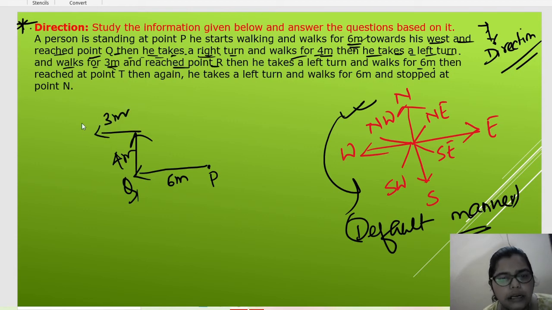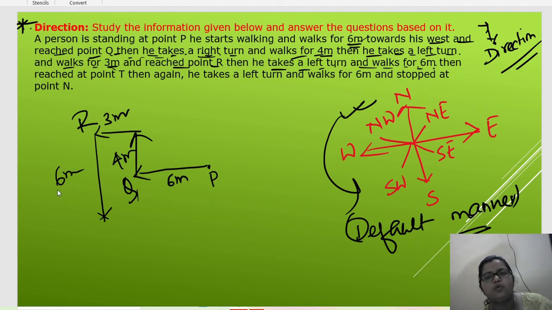And reached point R. Then he takes a left turn. Now again, see, this is R's right turn and this is R's left turn. So again he takes a left turn and walks 6 meter. So here we have to draw the 6 meter line. This is 4 and here is 6, so 6 is 2 more than 4. That's why we have to draw like this only. Okay, next, then he reached the point T.